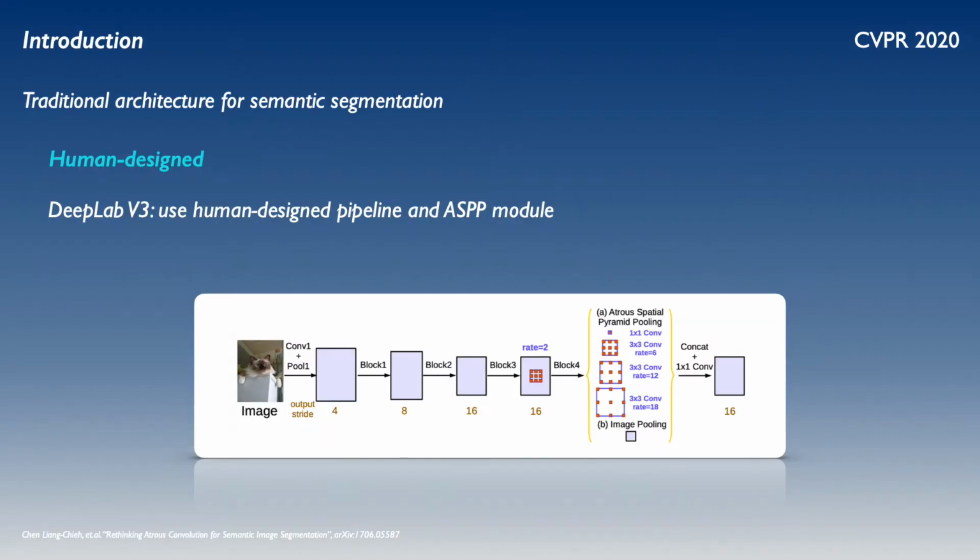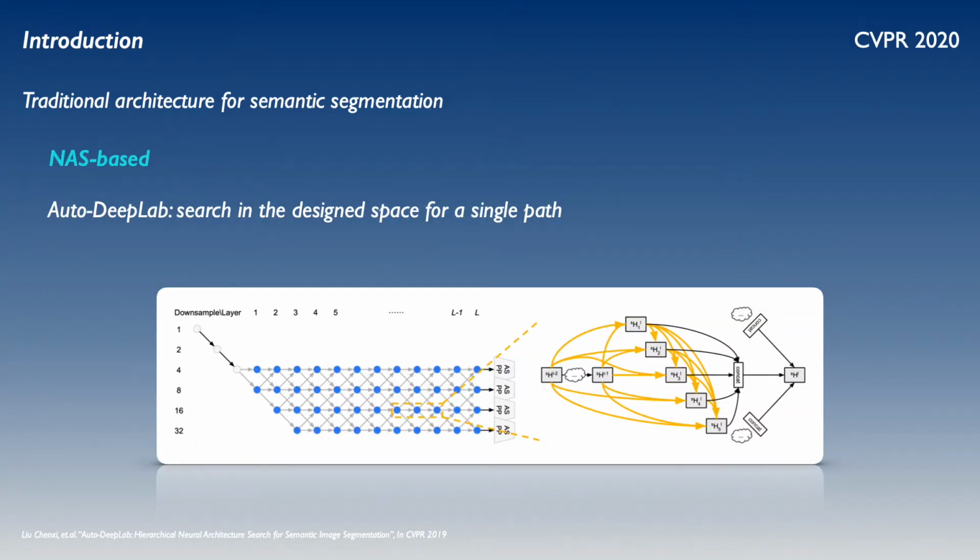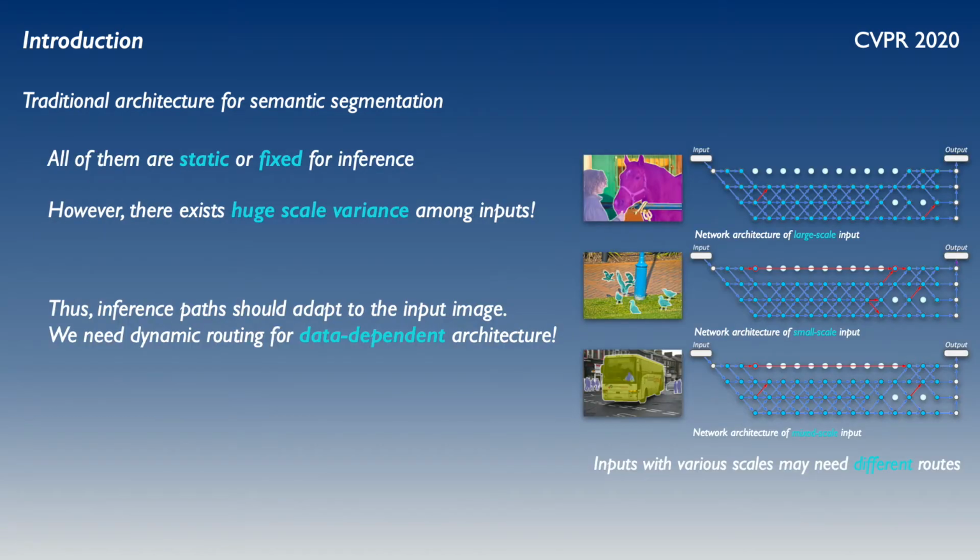As we all know, traditional methods utilize human-designed architectures or neural architecture search for high-performance semantic segmentation. One of the classic architectures designed by humans is DeepLab V3, which uses a human-designed pipeline and ASPP module to achieve better performance. With the development of neural architecture search, there are several automatic approaches for semantic segmentation. For example, Auto-DeepLab searches in the designed space for single pass and corresponding operations. But all of the previous works for semantic segmentation are static and fixed for inference.